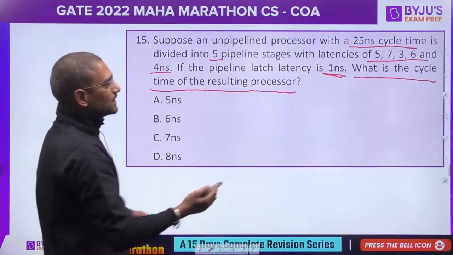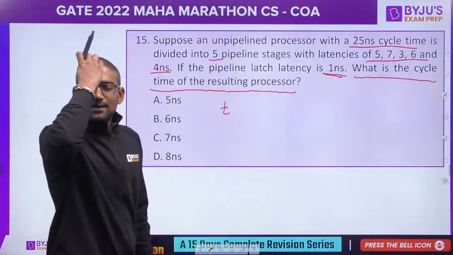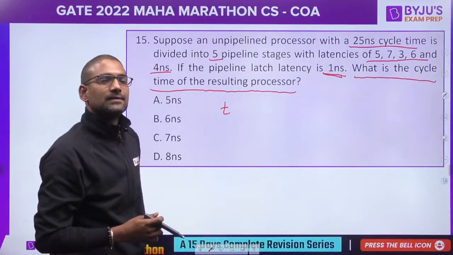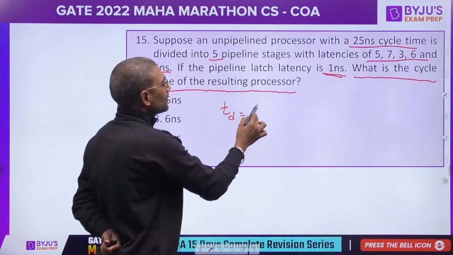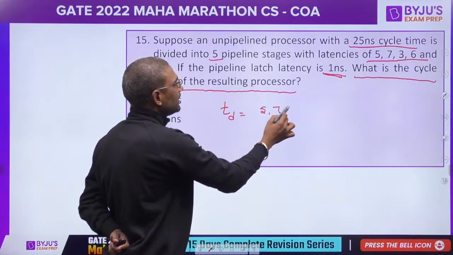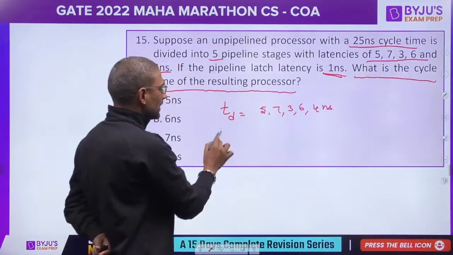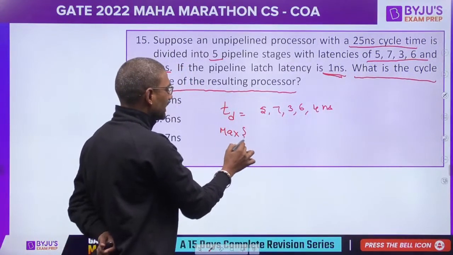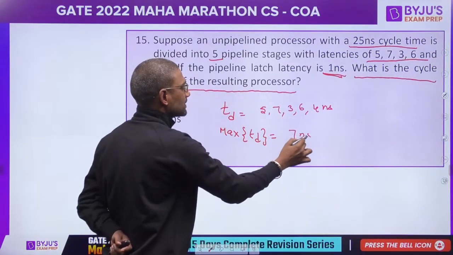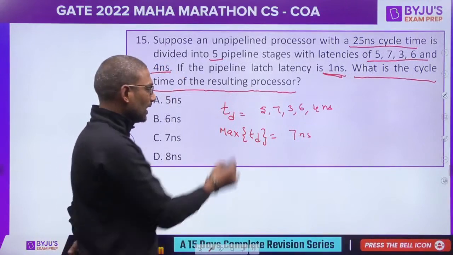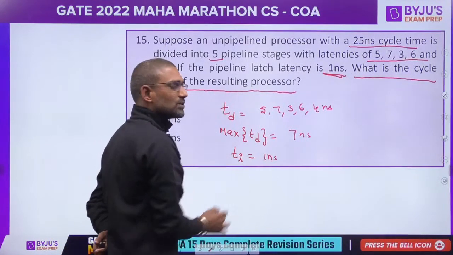Right, guys, we have the stage delays as 5, 7, 3, 6 and 4 nanoseconds. When you take the max of TD, this is 7 nanoseconds, and we have interstage delay latency as 1 nanosecond.